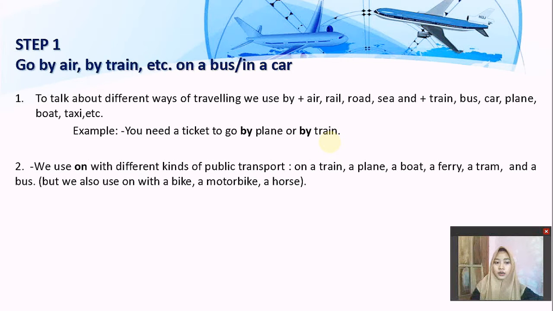Next, we use on for different kinds of public transport. They are on a train, a plane, a boat, a ferry, and a bus. But we also use on with a bike, a motorbike, and a horse.